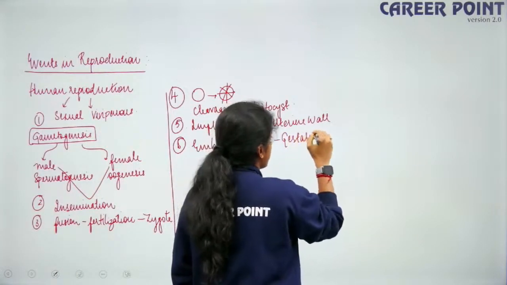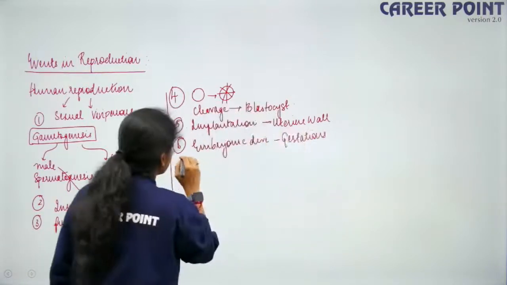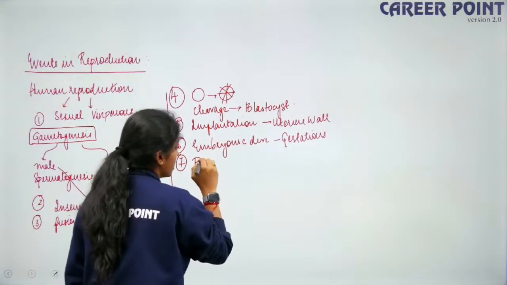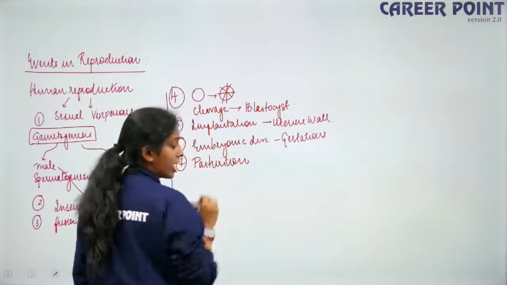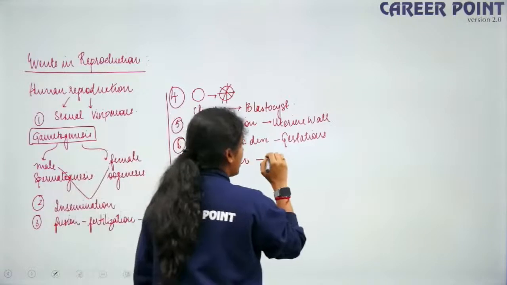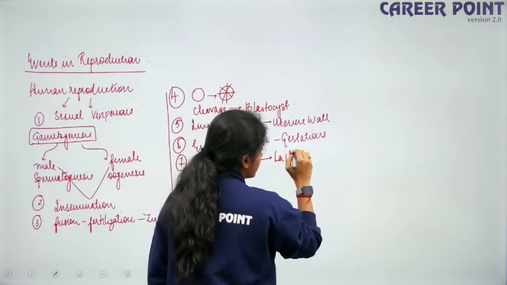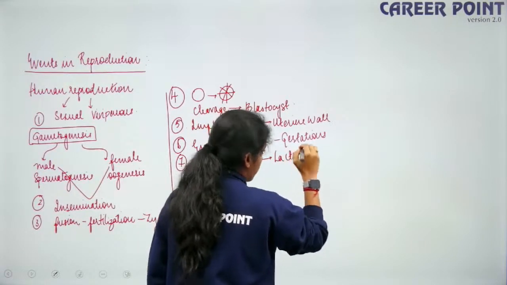It takes 9 months in humans. After that, childbirth happens. Childbirth is parturition, followed by lactation. These are the stages in human reproduction.